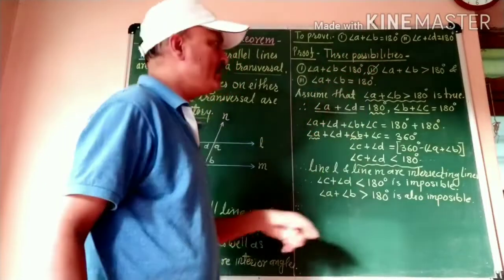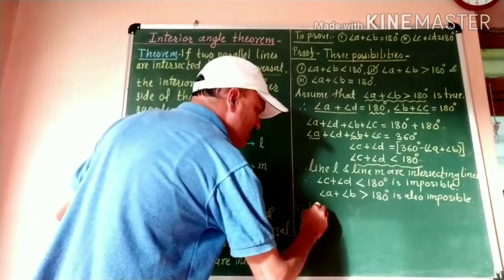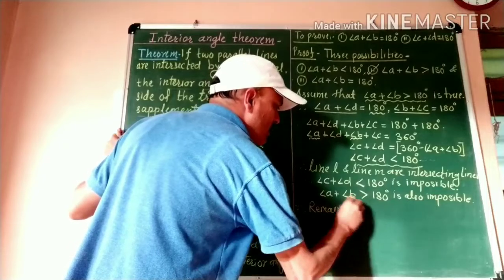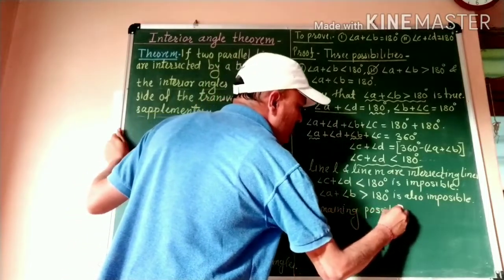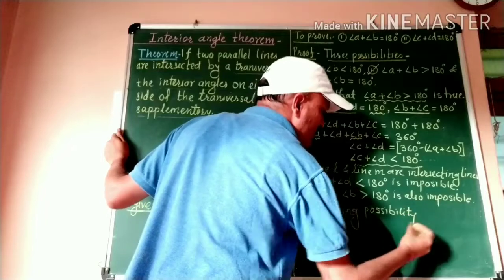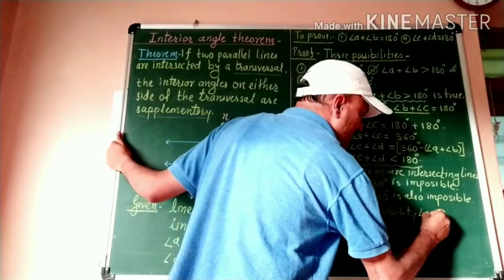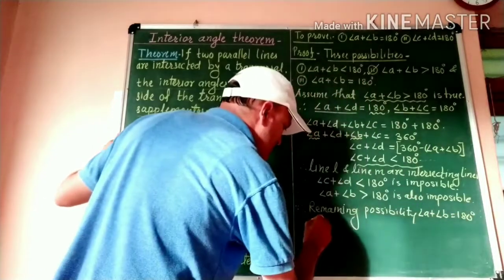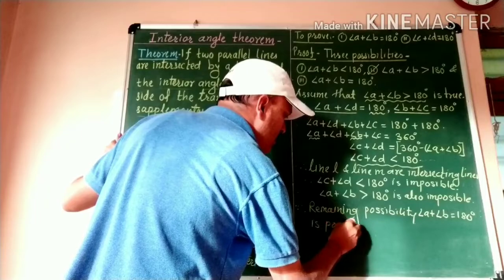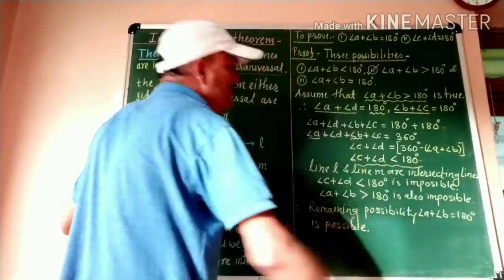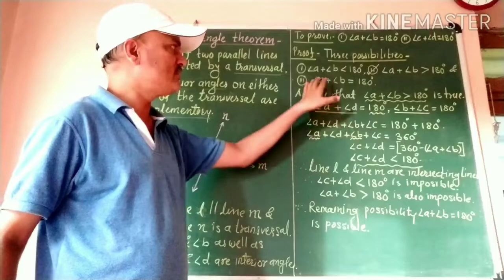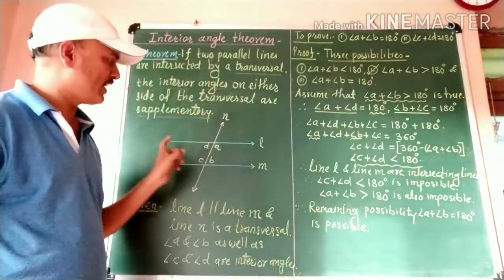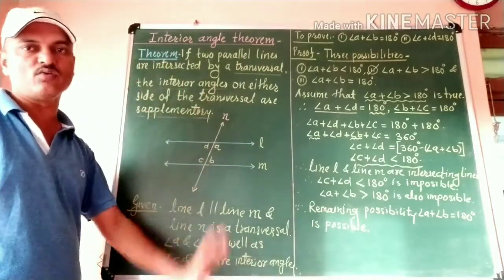Angle A plus angle B is equal to 180 degrees. That remaining possibility is possible, and therefore it is proved that angle A plus angle B is equal to 180 degrees. Similarly, we can prove that angle C plus angle D is equal to 180 degrees.